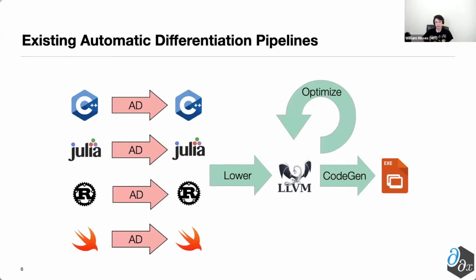Generally, all of these existing tools tend to follow the same pattern, though, in which you have your original function in any choice of source language, be it C++ to Rust. Then you differentiate it, and it'll use some new code in that original language. Again, the same C++, Julia, or Rust. And then you do the traditional compilation pipeline, which typically involves lowering to some intermediate representation for which you can do optimizations and then eventually create your final executable.